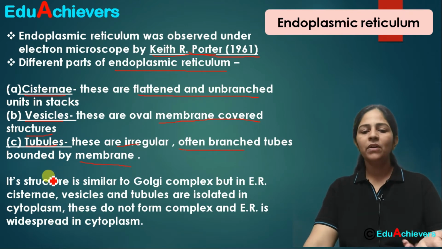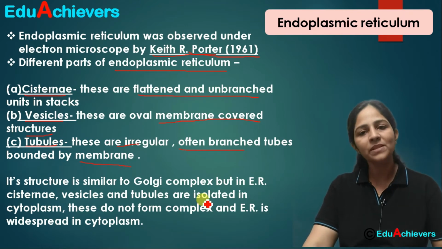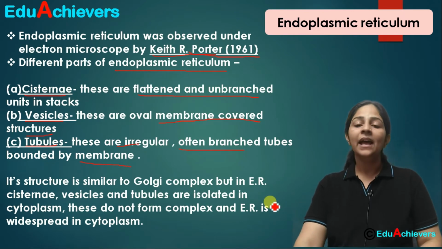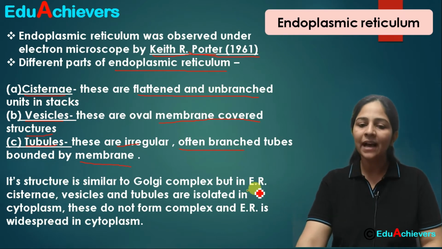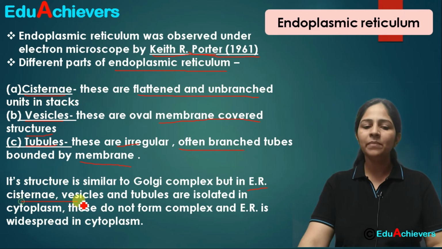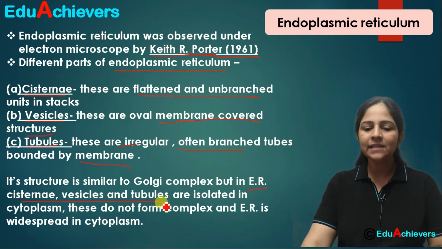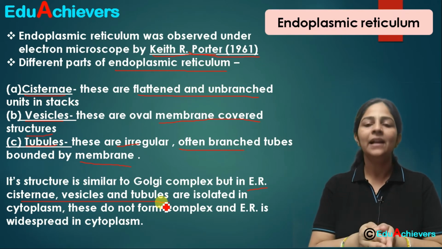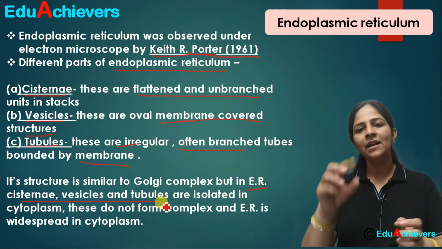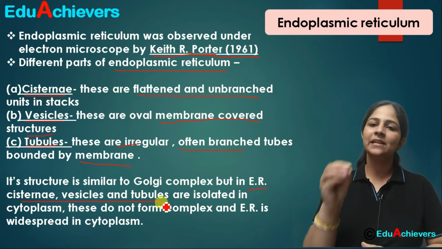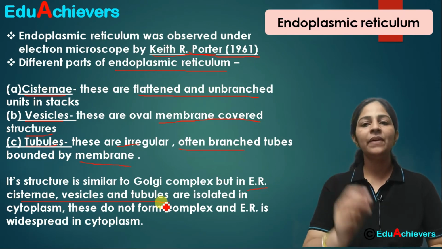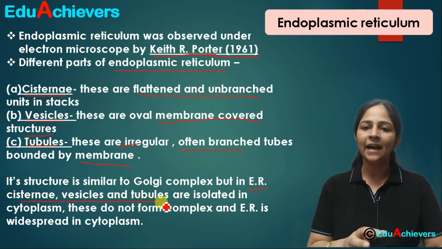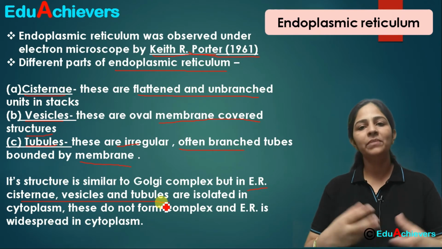Fine. As we discussed, its structure is more similar to Golgi complex, except what's the difference here, that in endoplasmic reticulum, these cisternae, vesicles and tubules, they are isolated. They are not together. Like in Golgi complex, you will see the cisternae are attached with the vesicles and tubules, vacuoles and vesicles are attached because they are forming from the Golgi body.